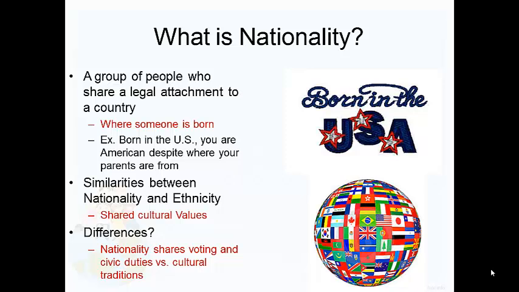Now, there are similarities between nationality and ethnicity, and that's shared cultural values. Now, there are also differences. If you share nationality with somebody, you share your voting rights and your civic duties, versus cultural traditions from ethnicity. You might not share the same cultural traditions if you're from Canada, let's say, than from Brazil.